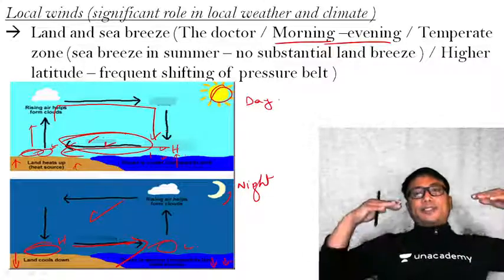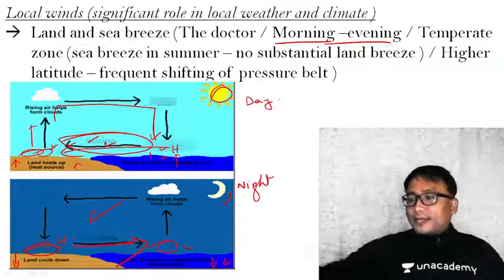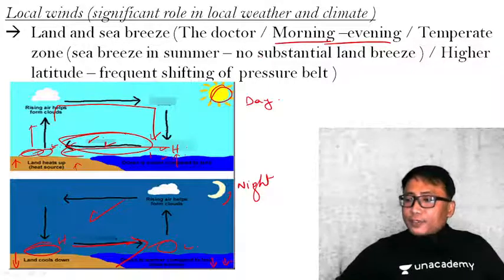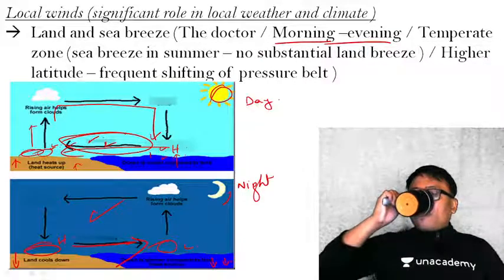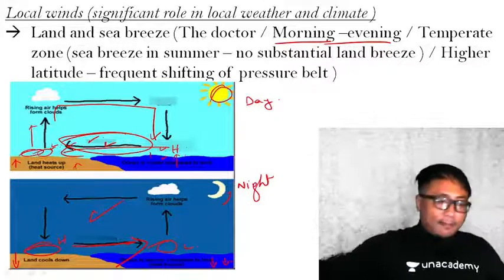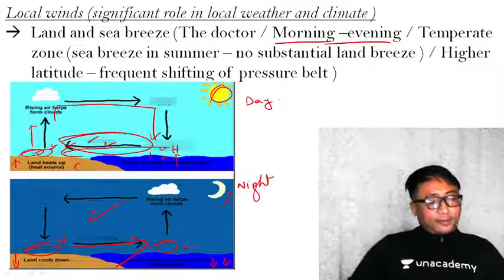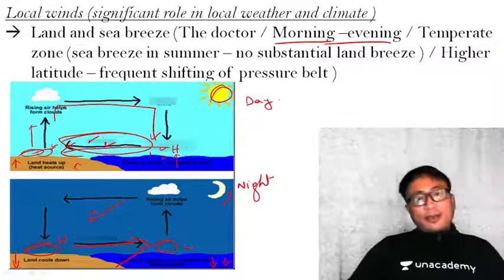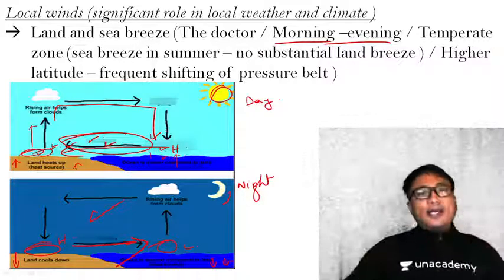When the temperature difference between the land and sea is minimum, the wind velocity will also be less. Wind velocity less means less intensity of the sea and land breeze.